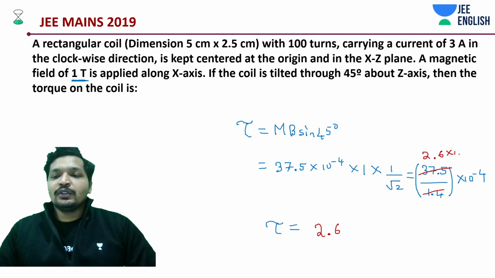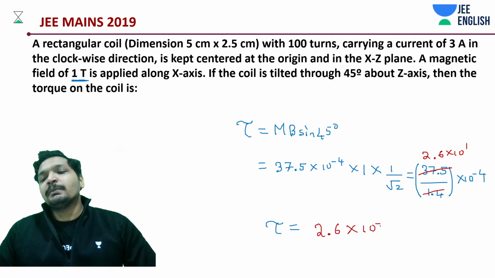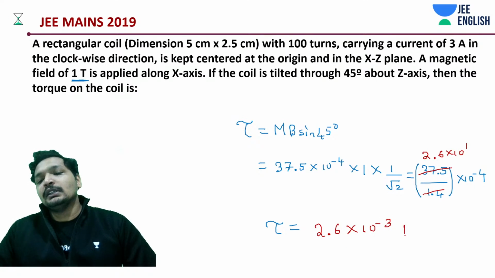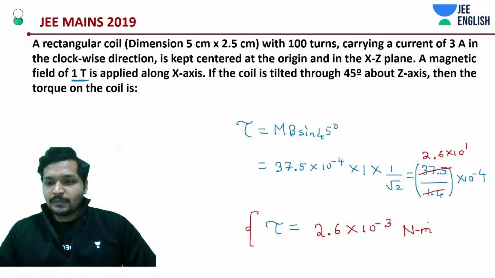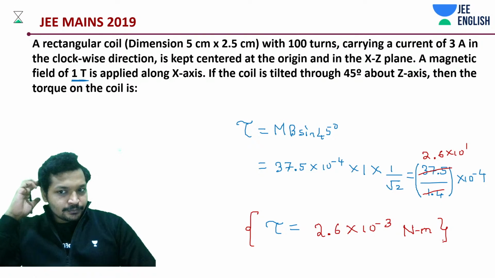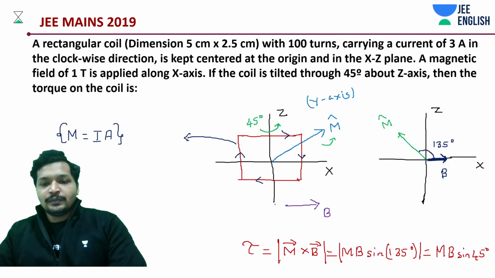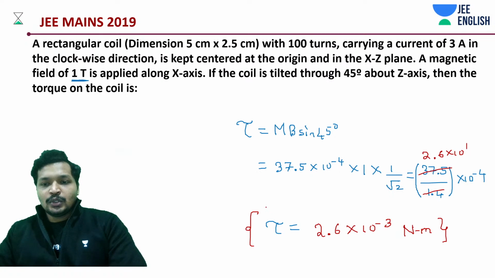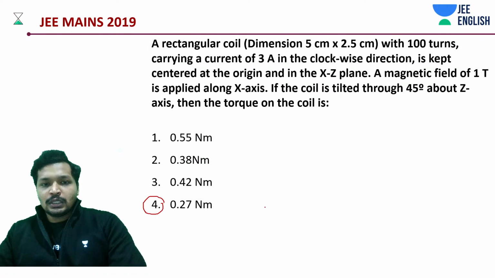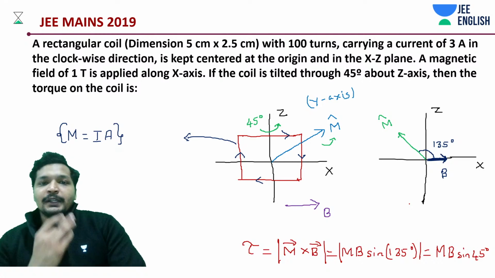You can add a 10 to the power 1. 2.6 into 10 to the power minus 3 Newton meter. Is that it? No, let's check it out. 0.27. Okay, Newton meter. That's going wrong.